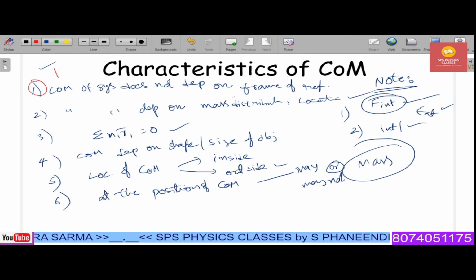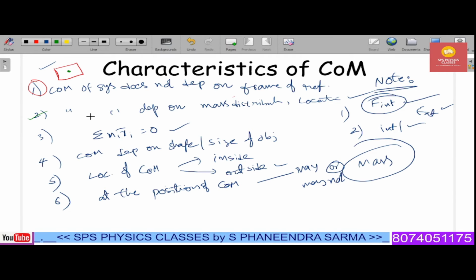That means if you consider a rectangular plate with uniform mass distribution, definitely the center of mass exists at the geometrical center. Now, this position of the center of mass does not change depending on the viewer or on the frame of reference. That is the first point.